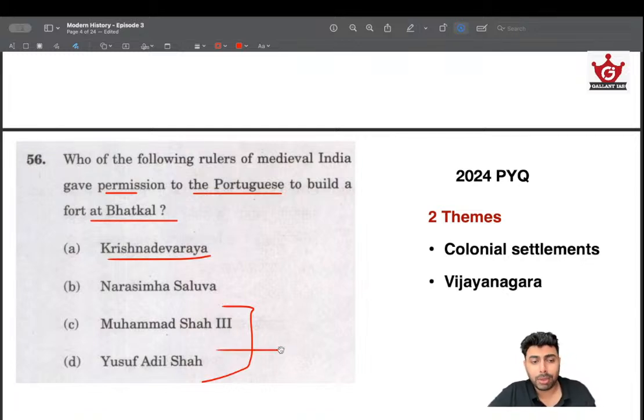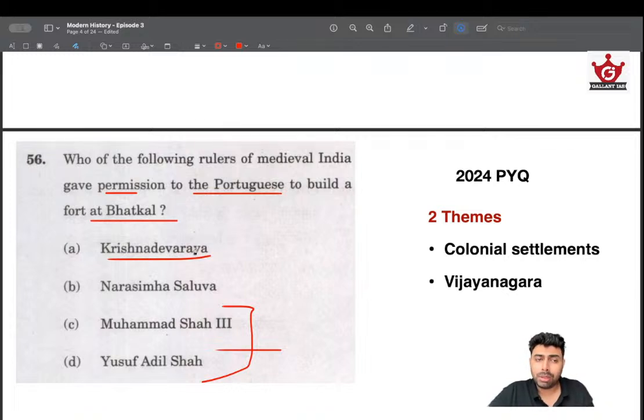That's the usual trend, because last year in 2023 there was a question about which ruler Portuguese captured Diu from, and it was Bahadur Shah. Given that logic, we understand that the Mughal subsidiaries or vassal empires don't usually give permission to Portuguese or the East India Company for that matter. They are usually taken by conquest only.